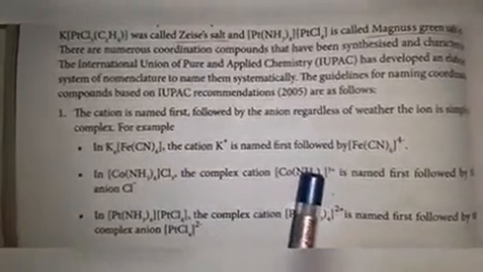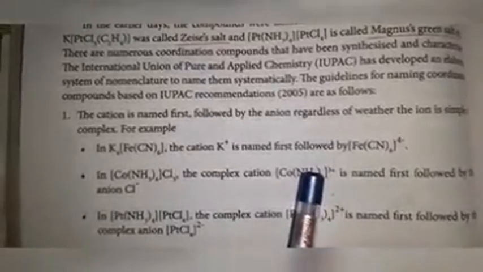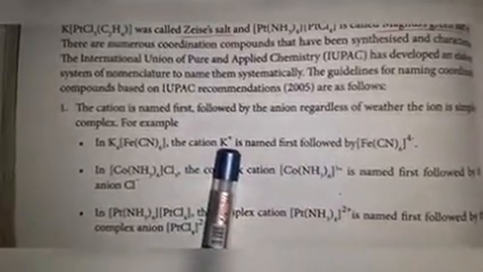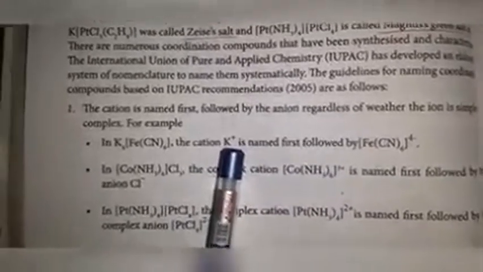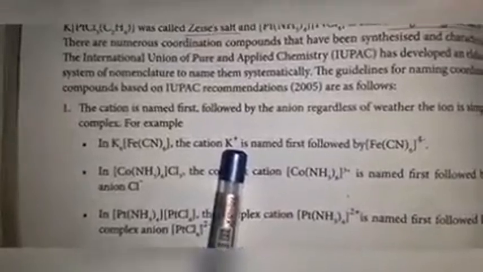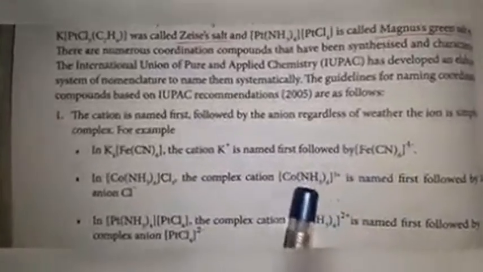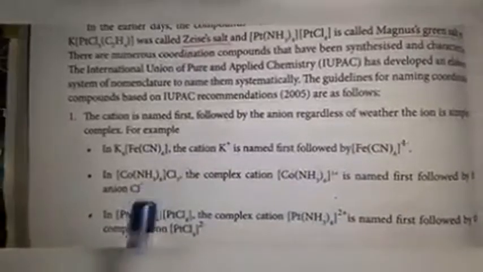Here this positive charge is a complex cation. Here in this compound, it is also a positive charge, also a cation, but this is called a simple cation, complex anion. Here, complex cation, simple anion.